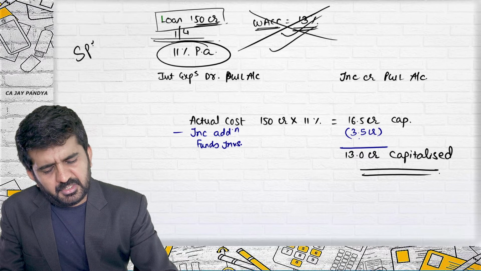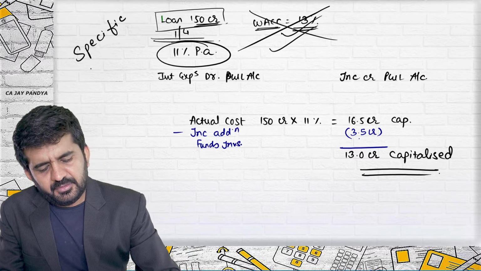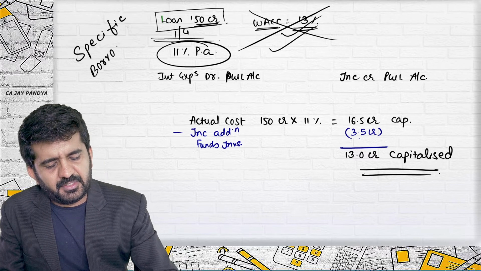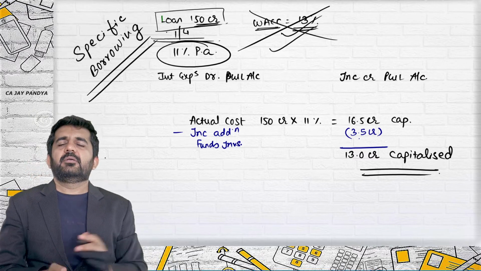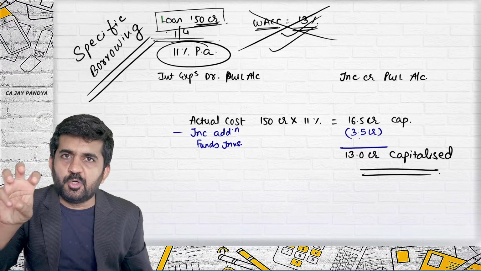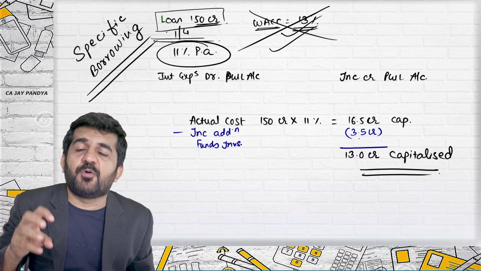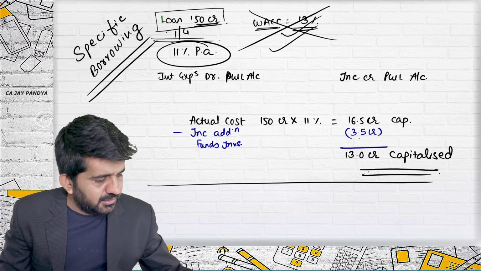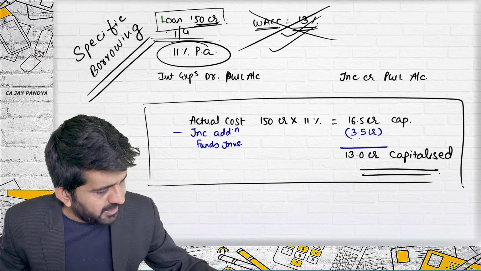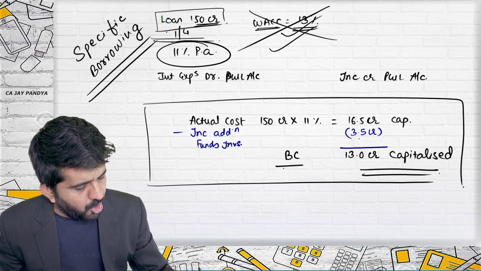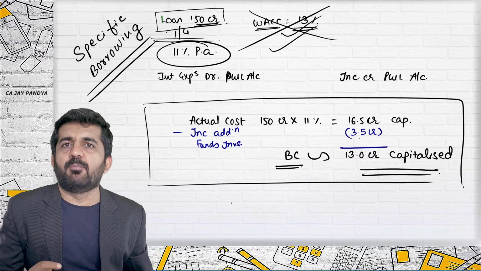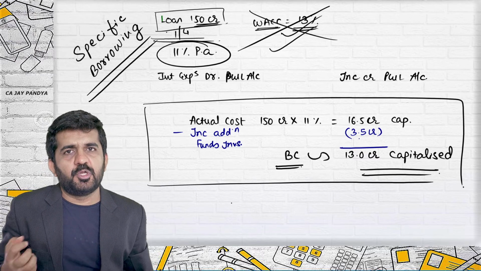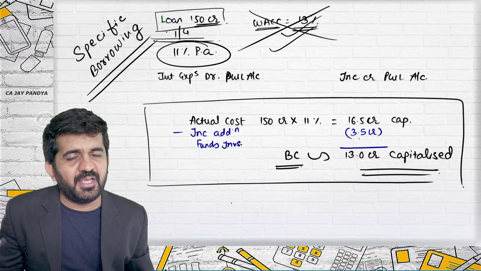This is for specific borrowing. There was a loan which was specifically for one particular asset. This is how the borrowing cost to be capitalized is found out. As the condition is satisfied, the borrowing cost is for production of a qualifying asset.